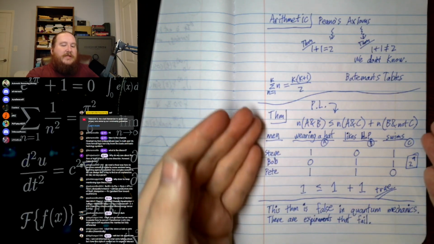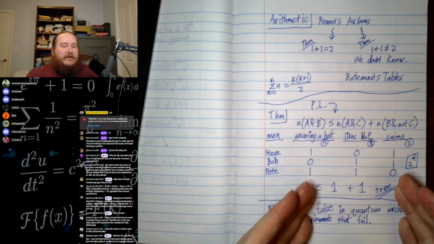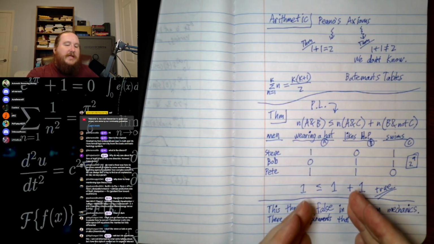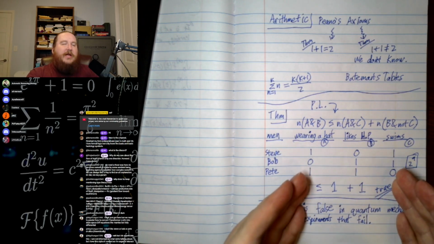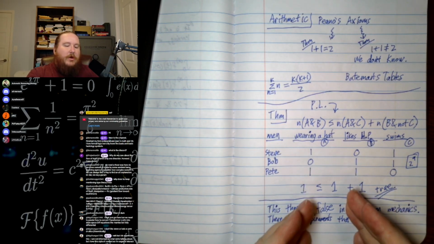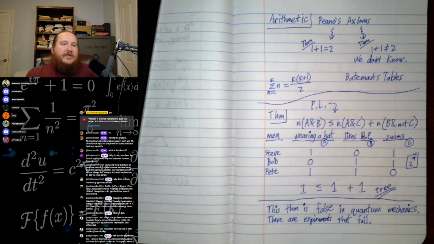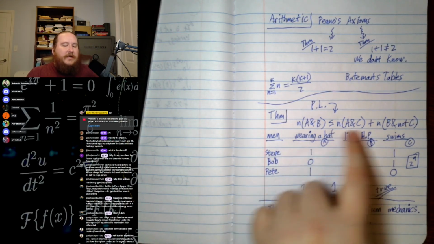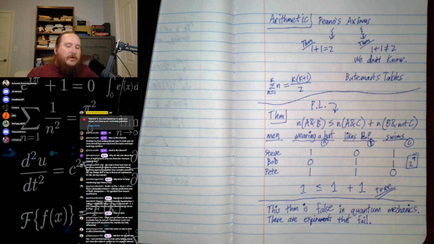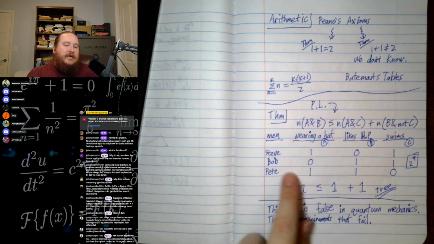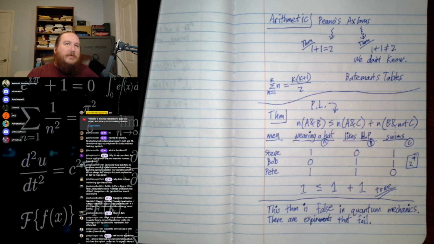And that is what this theorem is. This theorem says if you fill out this table with ones and zeros, you always get this inequality, no matter what you fill out the table with. So if you were to tell me, well, maybe we're just misunderstanding something in quantum mechanics, maybe there's something that we don't know yet, how does that resolve the fact that no matter what you fill this table out with, this inequality is always true? The thing that has to be rejected is that you can fill out the table. That's what has to be rejected.